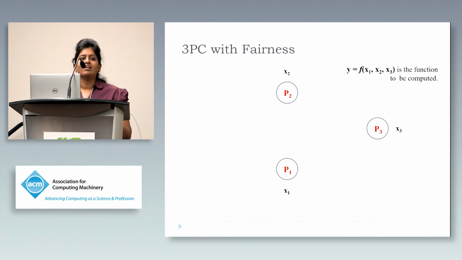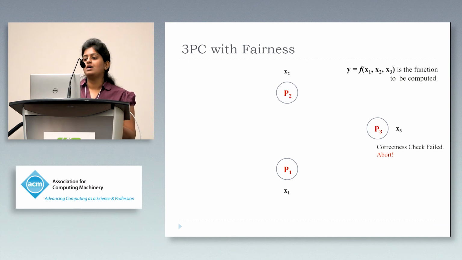Now let us consider an honest P3. And an honest P3, after receiving the common information of the garbled circuits, concluded that the correctness check failed, and that's why he aborted the computation. Now, P3 would not send any encoded output to both P1 and P2. If P1 is honest, then for him this case is indistinguishable from the case when P3 was actually corrupt and did not send him any encoded output.